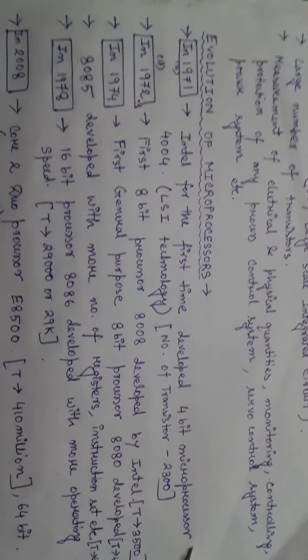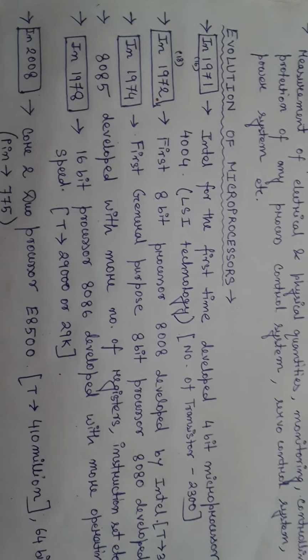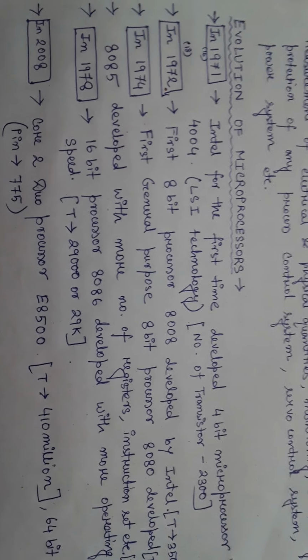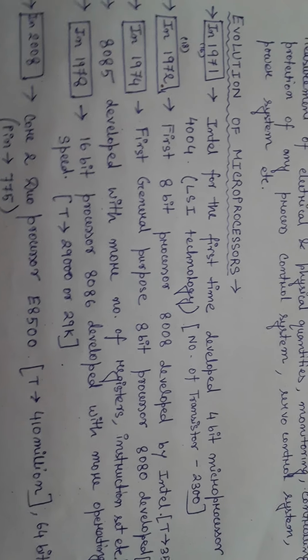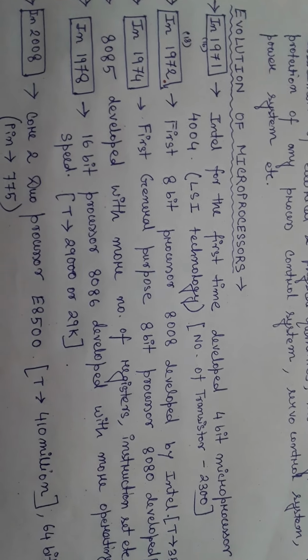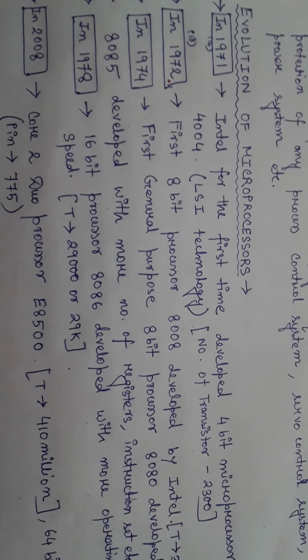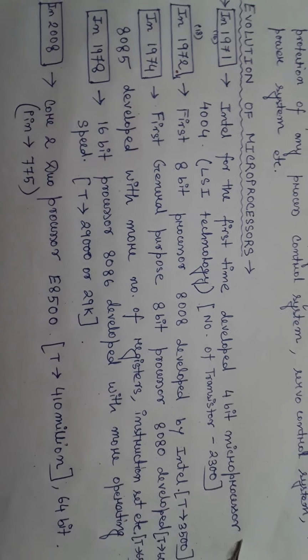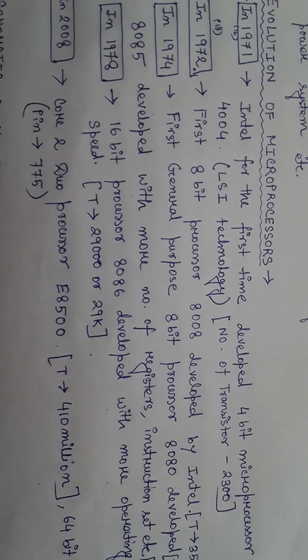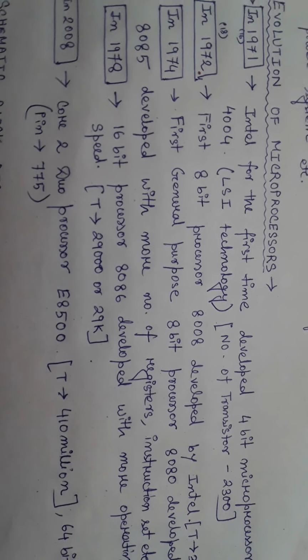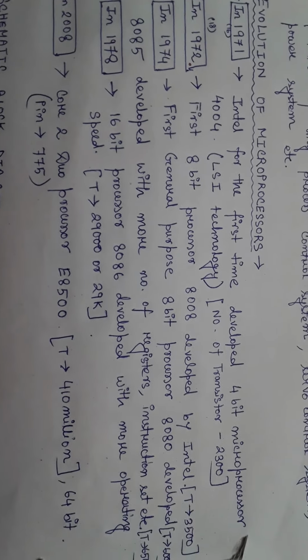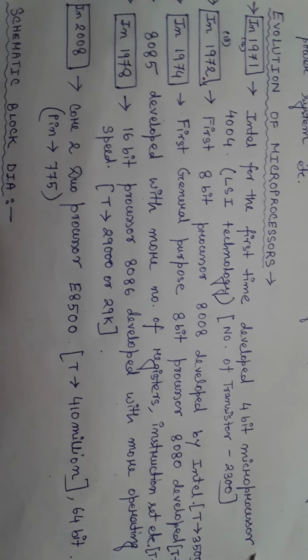Now the next part is the evolution of microprocessors. Okay, so Intel in the year 1971 first developed the 4004 LSI technology microprocessor, that is the first 4-bit processor. Here 4-bit signifies this processor can handle 4-bit data at a time, and the number of transistors was 2300.